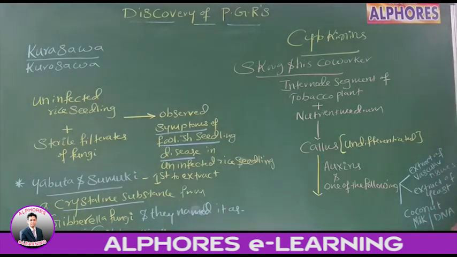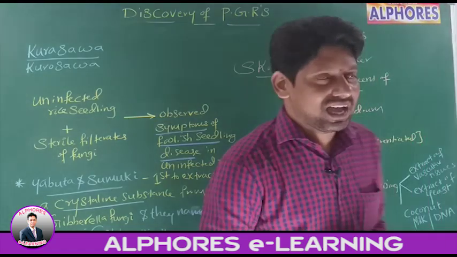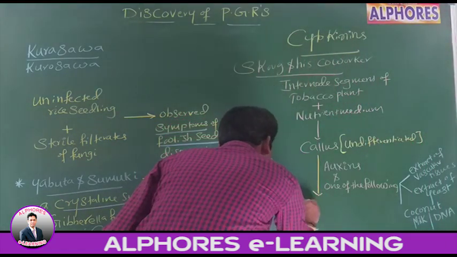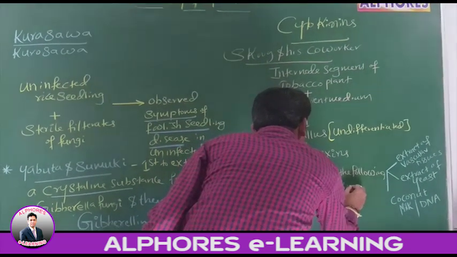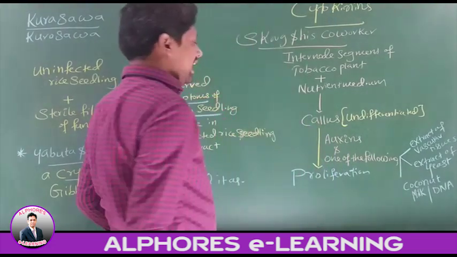See this statement carefully. They got callus on the nutrient medium. Now, along with auxins, they added one of the following: extract of vascular tissues, extract of yeast, coconut milk or DNA. What Skoog and his co-workers observed is that proliferation of callus has taken place.